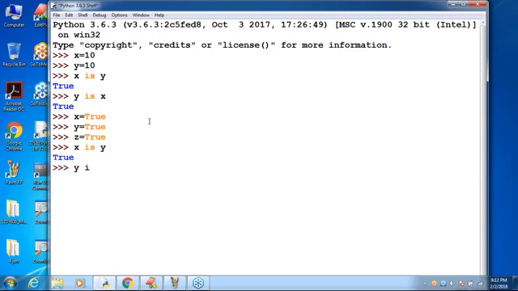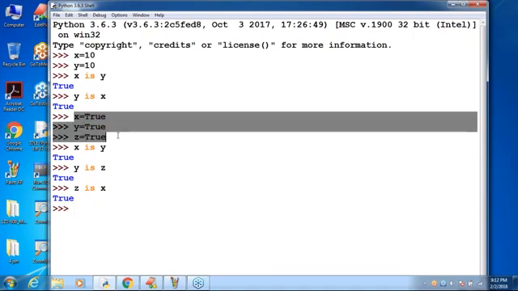Sir, x is y is z, and after that, z is x. All cases are true because all are pointing to the same object, right? Even in the case of Boolean, we are never going to create 3 objects, only one object shared. So memory utilization and performance will be improved by default. Clear, right?